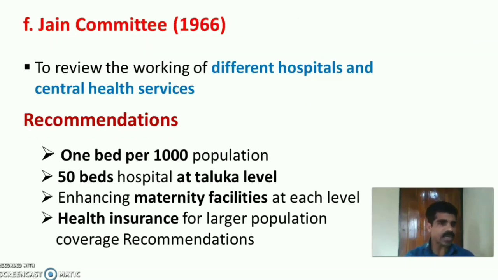In 1966, Government of India also appointed another committee, that is Jain Committee, under the chairmanship of Sri Jain, to review the working of the different hospitals and central health services. The committee gave certain recommendations, that is 1 bed for 1000 population, and there should be a 50 bedded hospital at taluk level. Then enhancing the maternity facility at each level, primary, secondary and tertiary level, and there should be health insurance for the large population coverage.